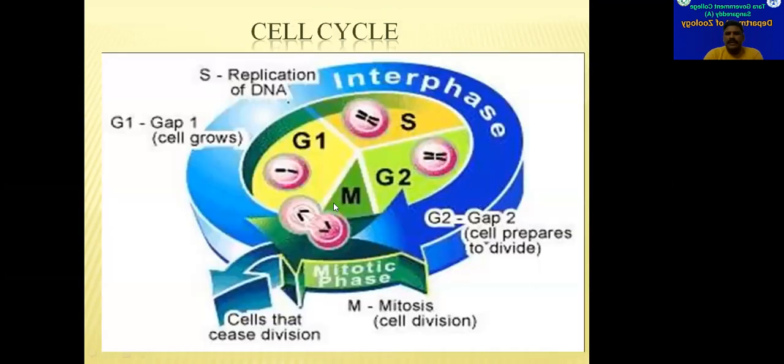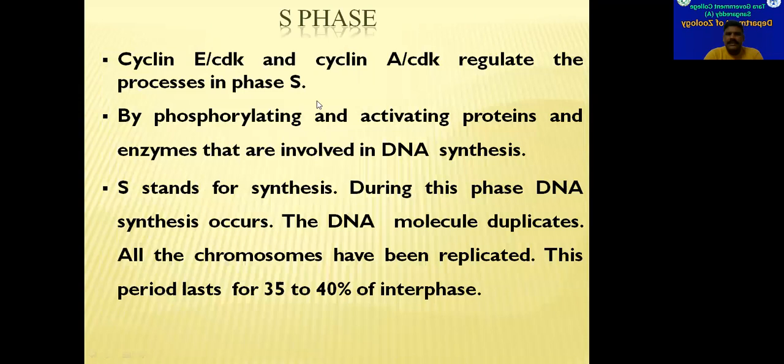So immediately after mitosis or division phase is finished, 2 daughter cells will be formed. The 2 daughter cells immediately enter into gap 1 phase or growth 1 phase or G1 phase. Once the G1 phase is finished, at the end of this G1 phase, one checkpoint will be there. So after this checkpoint is successfully met, then the cell enters into S phase. So what happens in the S phase? Let us see. S phase is called as synthesis phase.